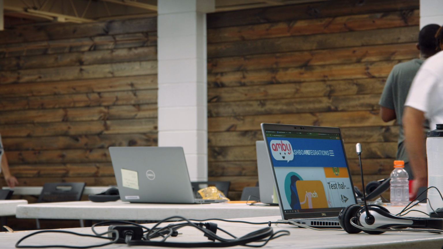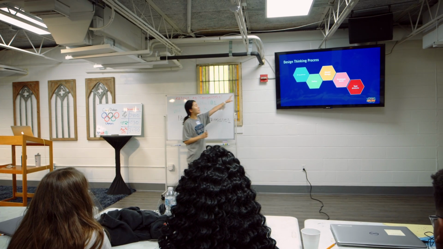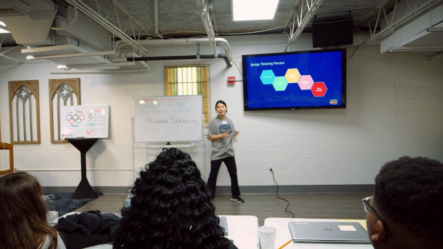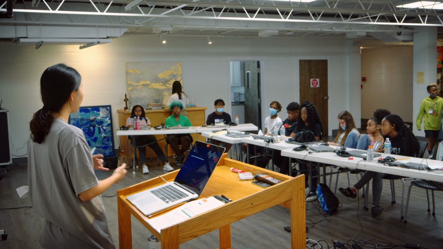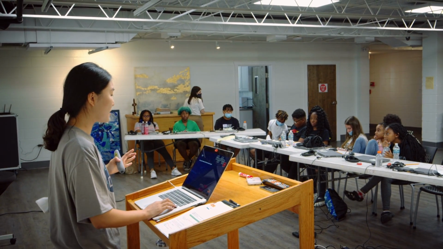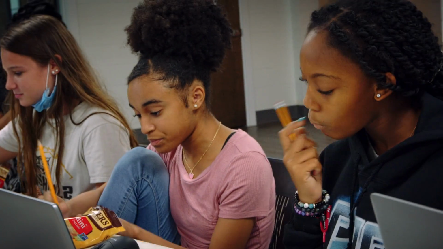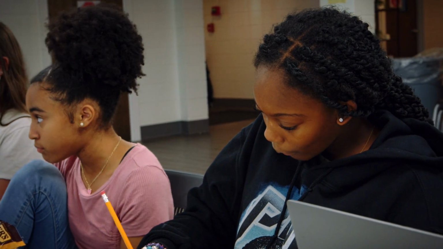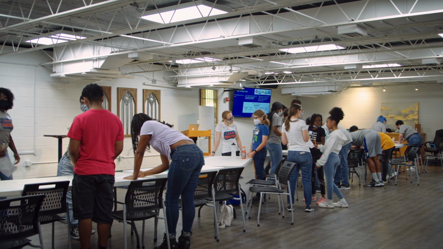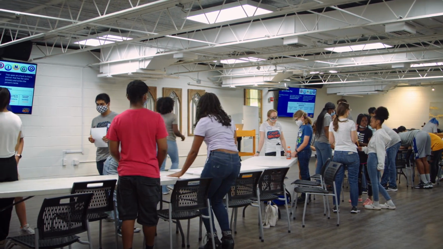There's such an issue of equity in terms of who has access and who doesn't have access to computational experiences in camps. And so we want to make sure that we're able to reach the children that normally don't have access to computer science and artificial intelligence. Many times these kinds of camps cost a lot of money. And so it was important for us that this camp would be free. It was important to us that there would be food available at the camp. It was important for us for the camp to be someplace that was within walking distance of the communities that we're hoping to get into. If we could reduce the barriers to participation, then that's our goal.